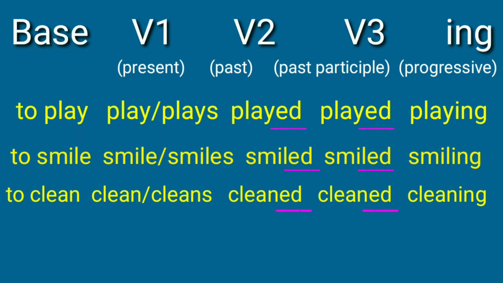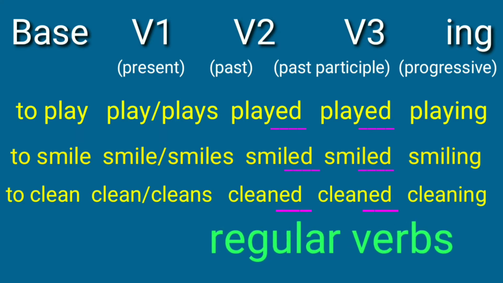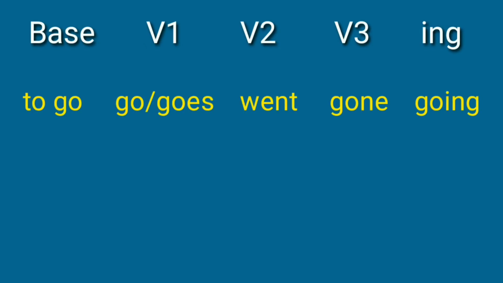So normally when a verb takes these kinds of normal forms to make past and past participle, these verbs are called regular verbs, meaning they are regular and normal in making the past tense. For example, smile, smiled, smiled. We just have to add ed in order to make the past form of the verb. But in some cases, verbs have got different three forms. Let's look at some examples here. The base form of the verb is to go. The present form is go. The past form is went. Past participle is gone.